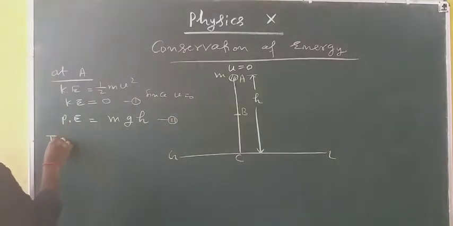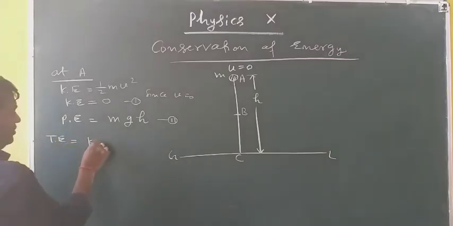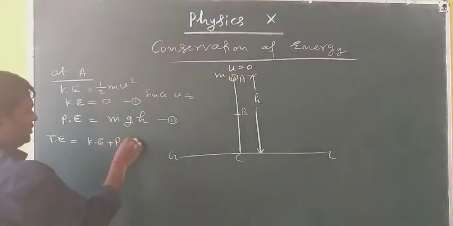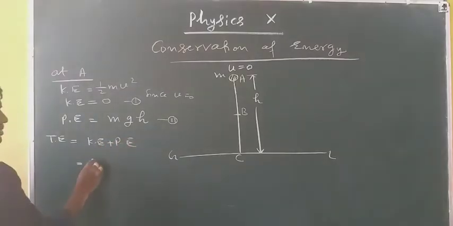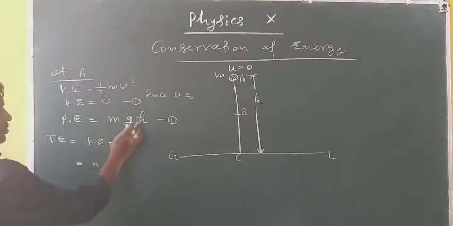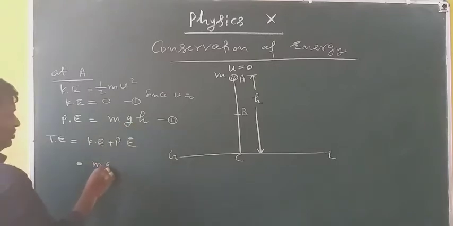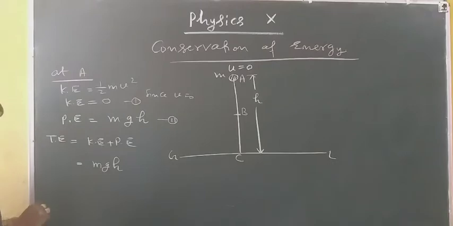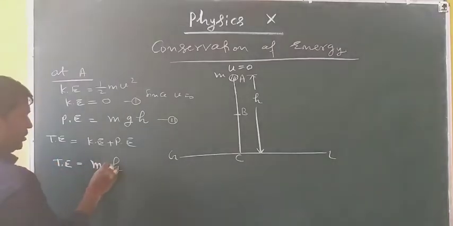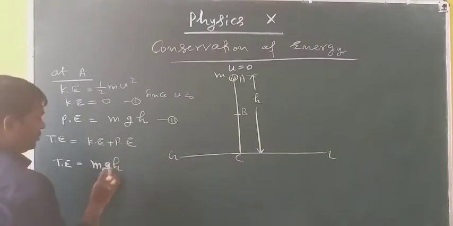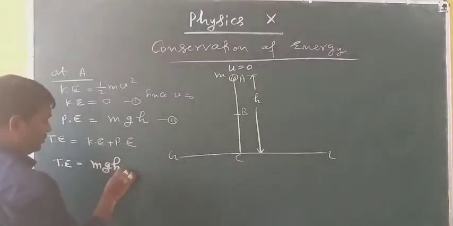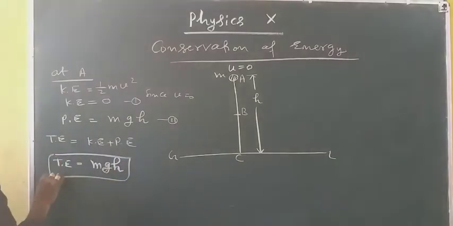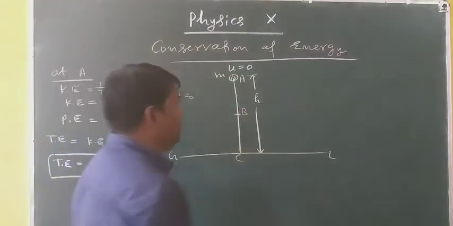Thus total energy at A is equal to kinetic energy plus potential energy. Kinetic energy is 0, potential energy is mgh, so the total energy is mgh.